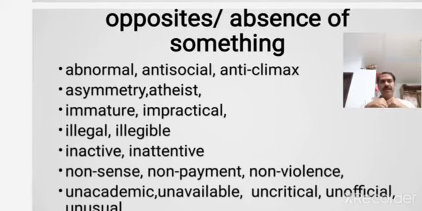So the opposites of words in the English language can be formed in a number of ways by adding prefixes. So here you see ab, anti, and just by adding one single letter a, and im, il. All these are prefixes which you use to form newer words which are opposite in meaning.